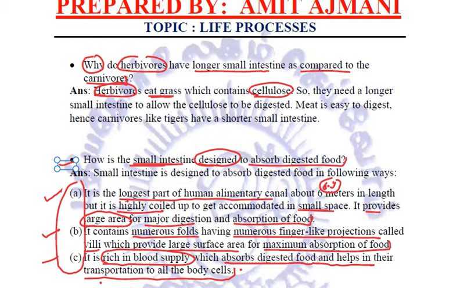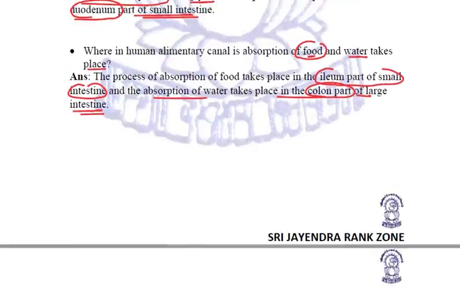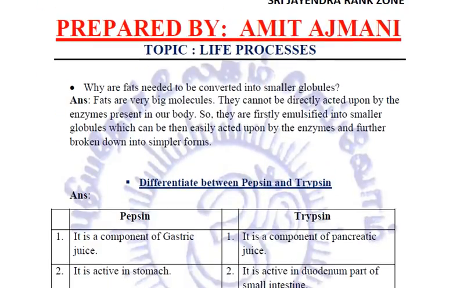That is why they need a longer small intestine so that this cellulose may be digested. The carnivores eat meat, which is quite easy to digest. Therefore, the carnivores have a shorter small intestine, right?